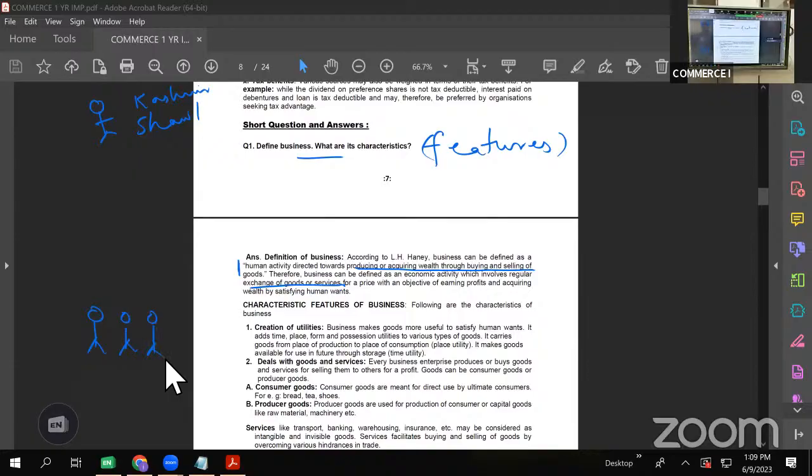These Kashmiri shawls will have utility only if they are brought to the market of Hyderabad. So how is it done? It is done by business. So it takes care of, you underline this, time, place, form, possession utility. I gave the example of place utility. They came all the way from Kashmir, transported to Hyderabad. So place utility is created.